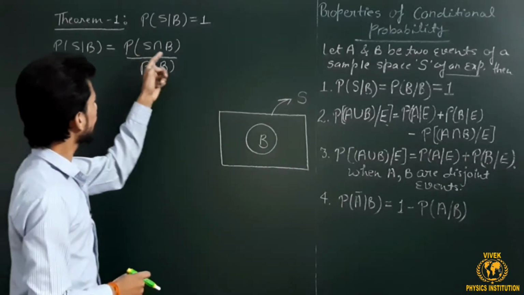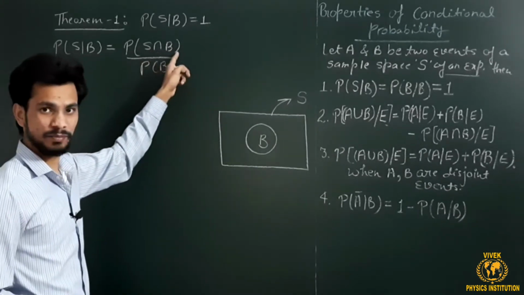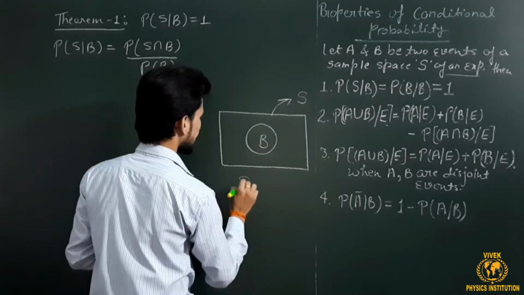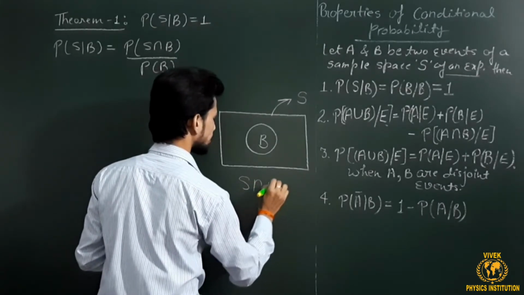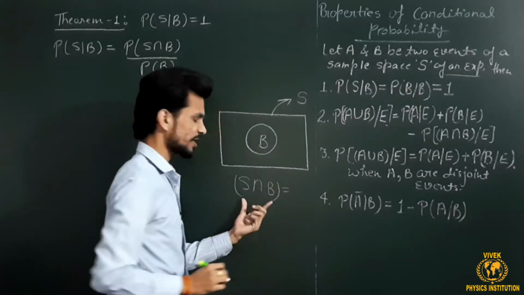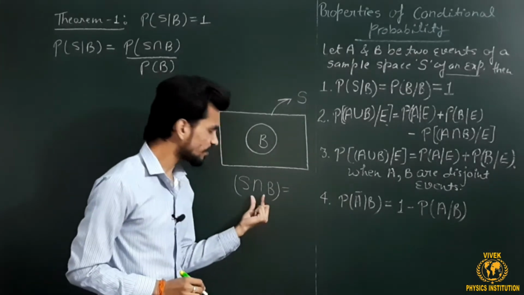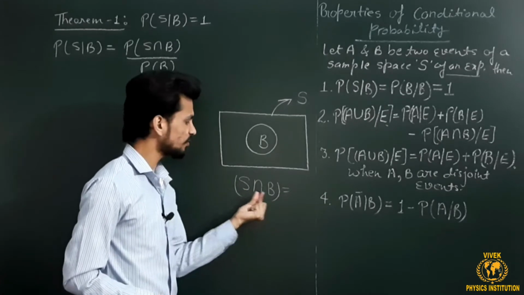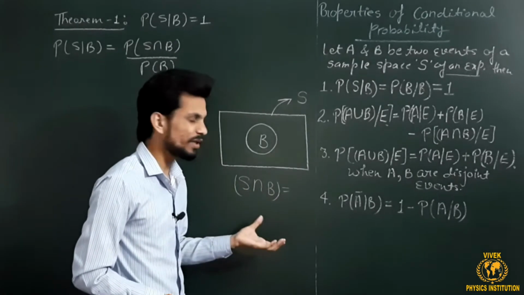Now we have to understand the meaning of S intersection B through this Venn diagram. S intersection B means we must take those elements which are common in S as well as in B. Where is B situated?